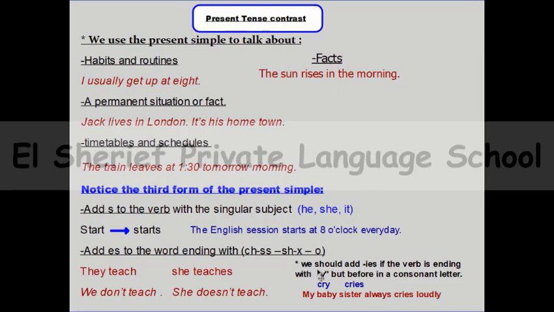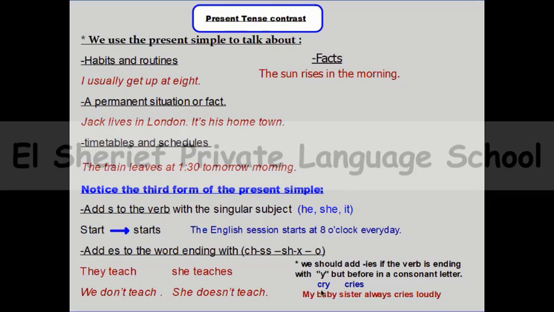Sometimes we need to add ies. When can I add ies to the verb? Of course, if the subject is singular, but the verb is ending with the letter y, and before the y there is a consonant letter, like cry. Look at the verb.